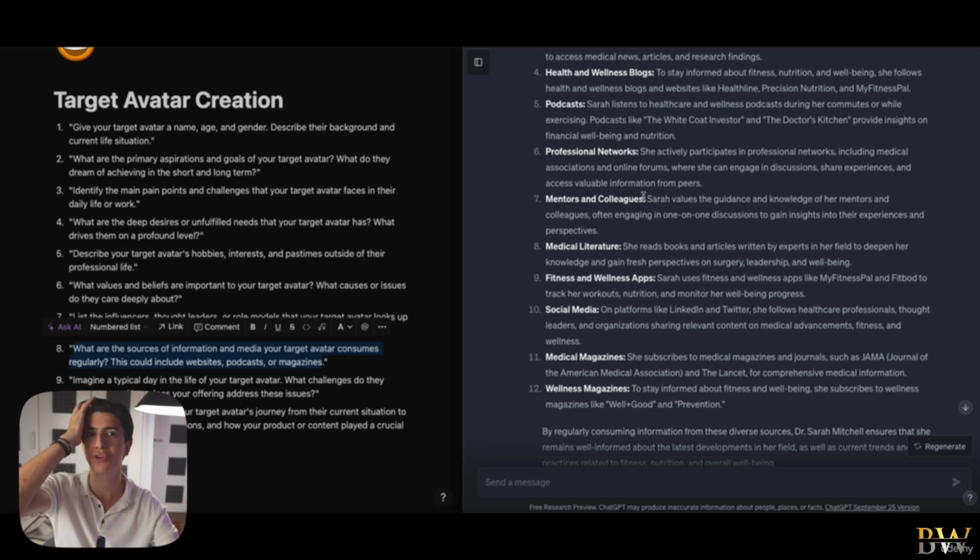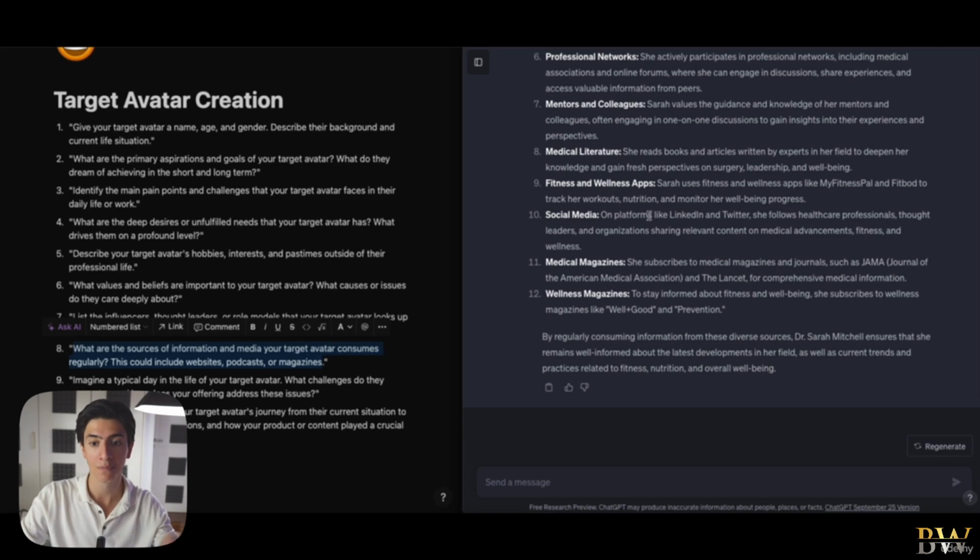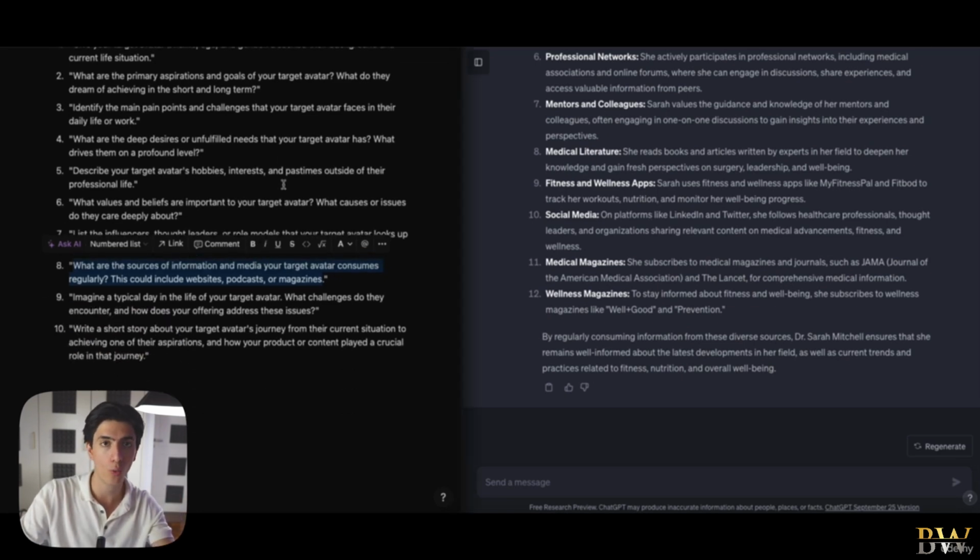Another very cool thing that you can do in your target avatar is to search an image of a person that would look like your target avatar. For example, a 34-year-old female doctor, and add this image in your Word document. Again, the more information you add, the cooler this whole process could be. I know that some people print out the pictures of the target avatars that they have brainstormed and literally set them above their cameras, right? So when they're talking to a camera, they're looking at their target avatar. This is how deep you should go into this process if you want to be extremely successful in this niche.